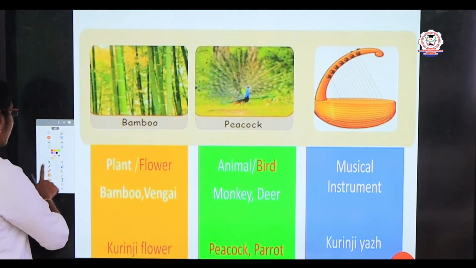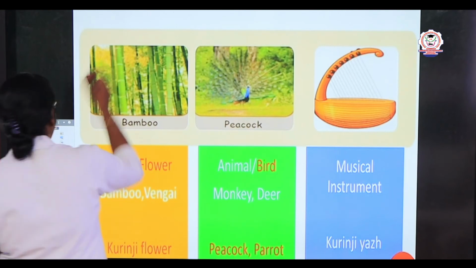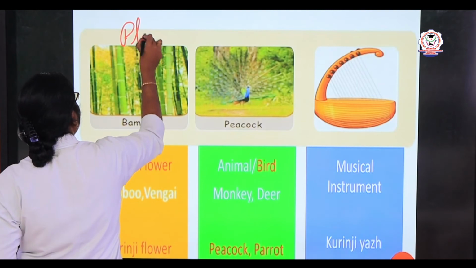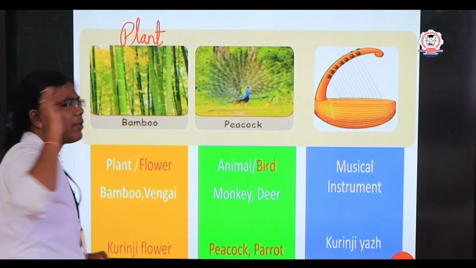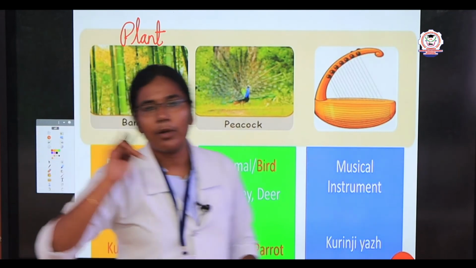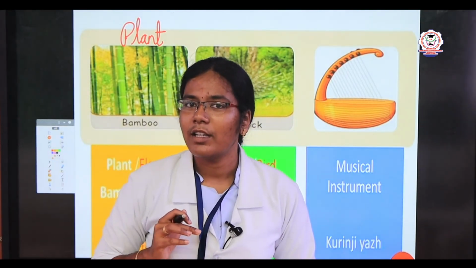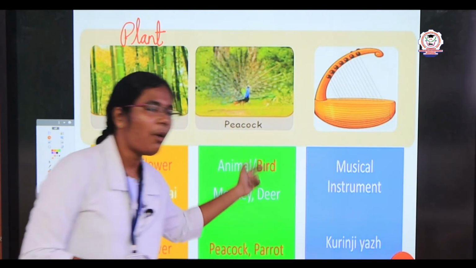Next we are going to see about the plants as well as the flowers. What kind of plants are grown in Kurinji? When you hear Kurinji, a flower's name comes to mind. Did anyone remember it when looking at the Kurinji land? Yes, very good. Kurinji flower. I'll show you a picture later.